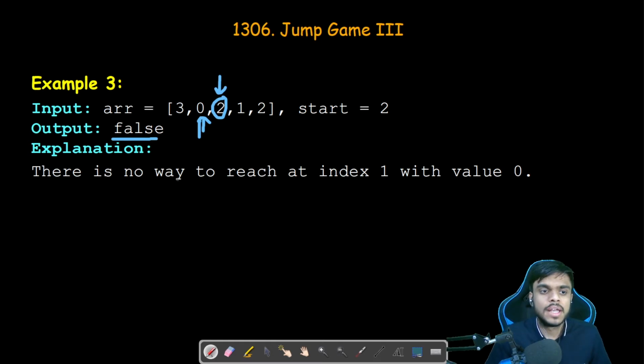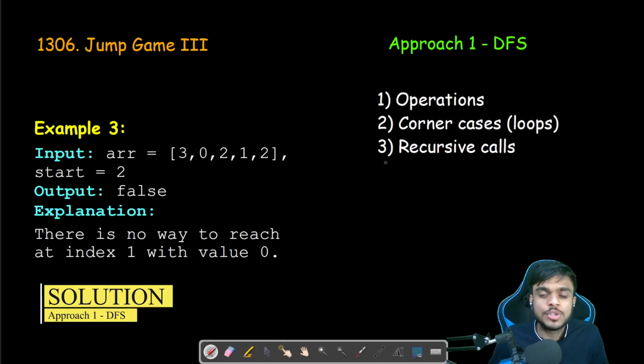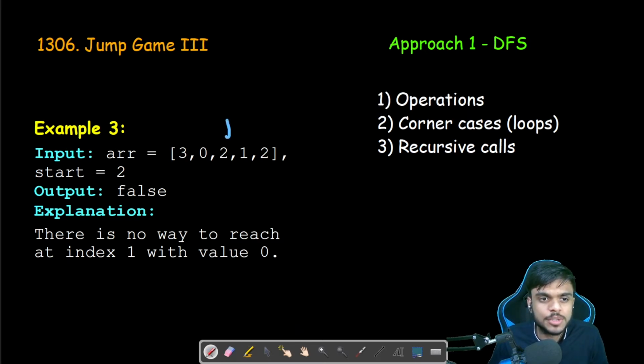Okay, so now let us try to understand how we can approach the solution of the problem. To understand the solution, I want you to think in terms of the operations that we are performing to get the result. We are starting from a given index and then traversing backward or forward. At max, we have two possibilities to check. There could be fewer due to boundary conditions.